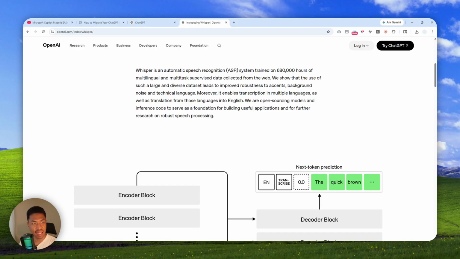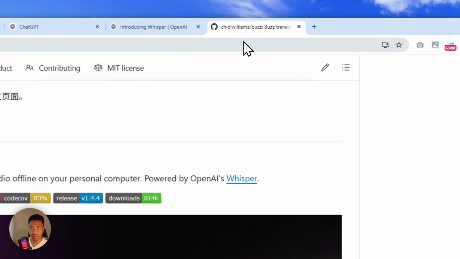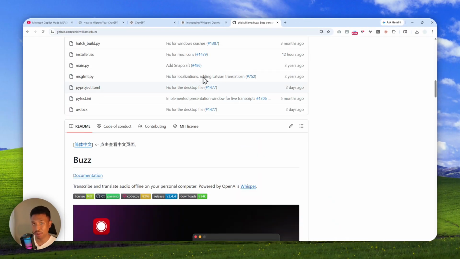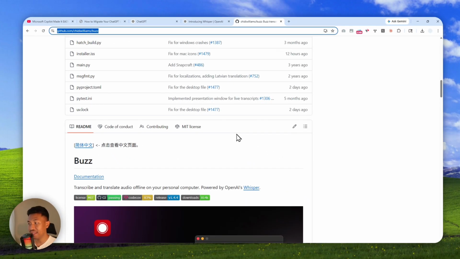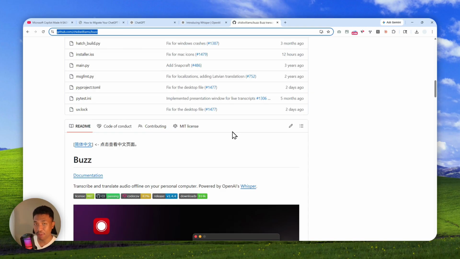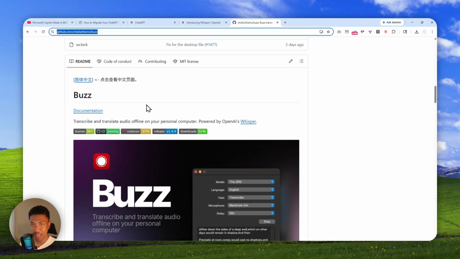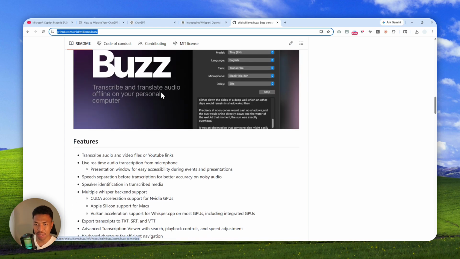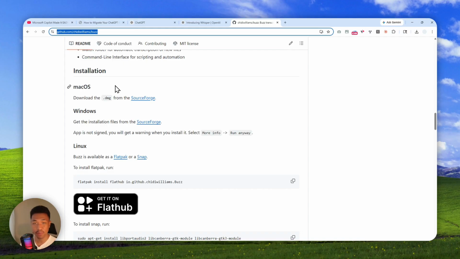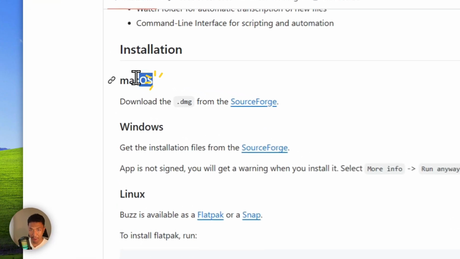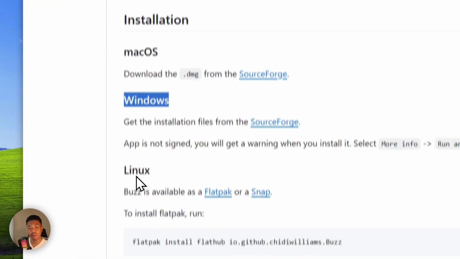So instead, I highly recommend using a wrapper application called Buzz. It is available on GitHub, and don't worry, I'm going to put the link in the description down below. They do have the setup file that you can open and install very easily. If you navigate to this GitHub page, you can scroll down and see the platforms that are supported for Buzz. The program is available for macOS, Windows, and of course Linux.